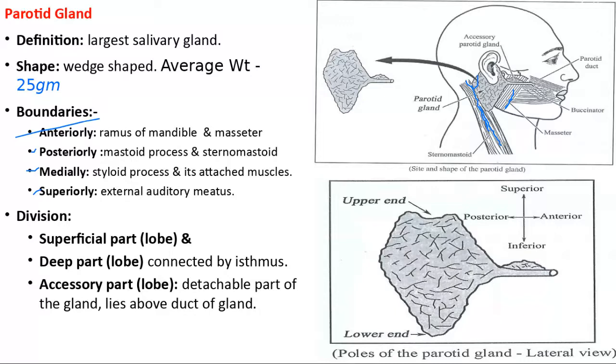Whereas superiorly, here above, you can see in this picture, this part is related to the auditory tube. The parotid gland has parts: superficial, deep and accessory part. This one is the accessory part.